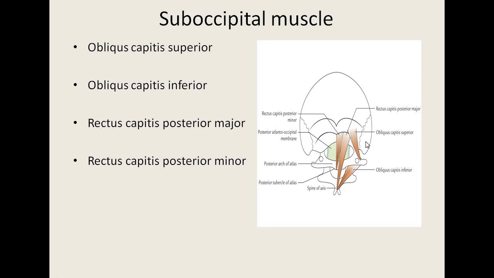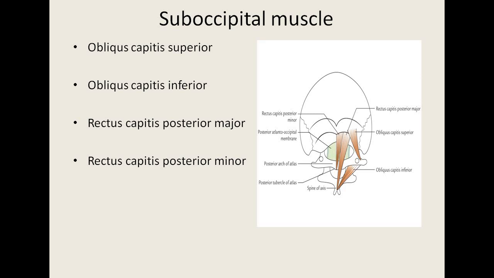All these suboccipital muscles are supplied by the dorsal ramus of the first cervical nerve, which is also called the suboccipital nerve. All these muscles are mainly postural in nature. Acting alone, the rectus capitis posterior major turns the chin to the same side. About the rectus capitis posterior minor, it originates from the posterior tubercle of the atlas vertebra, and the fibers are inserted on the medial part of the area below the inferior nuchal line. Again supplied by the suboccipital nerve, and it extends the head.